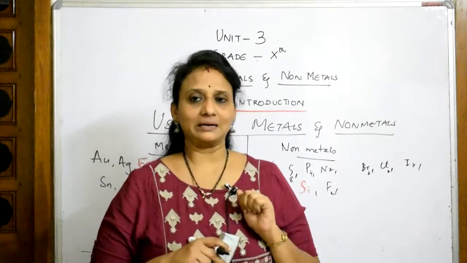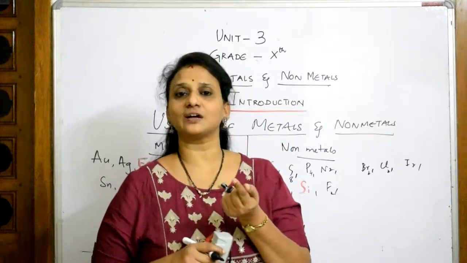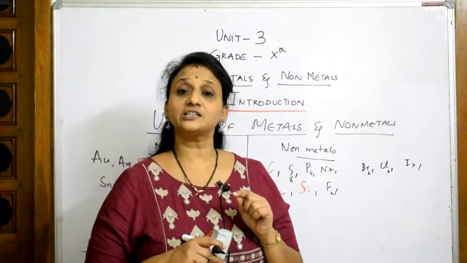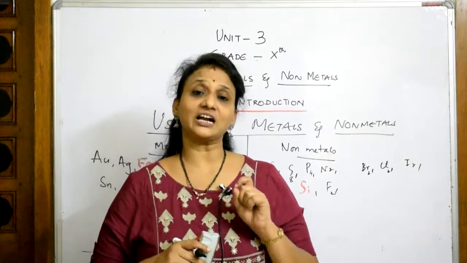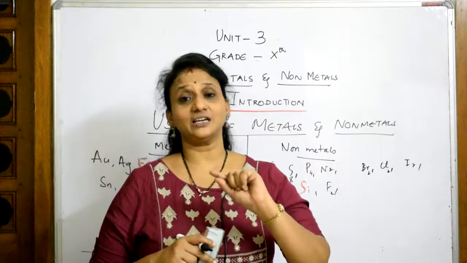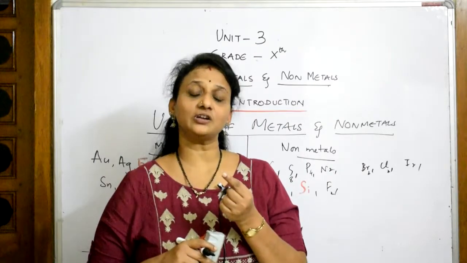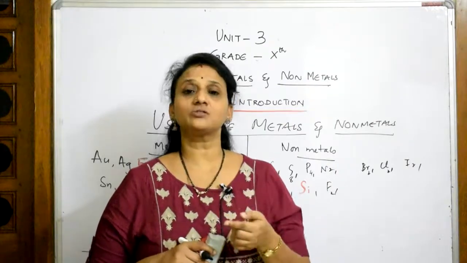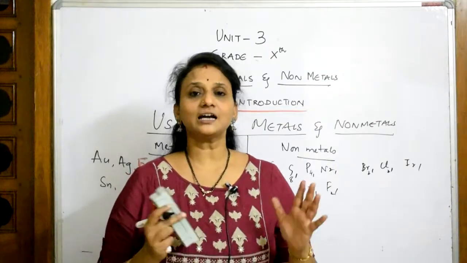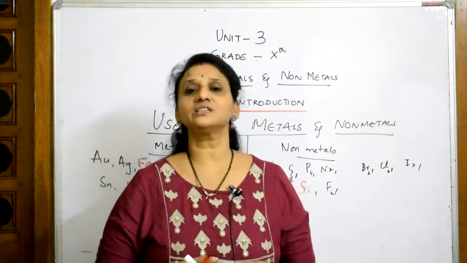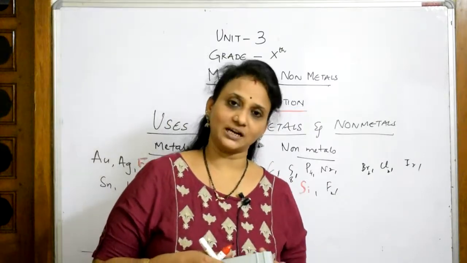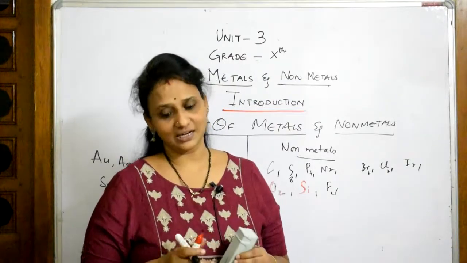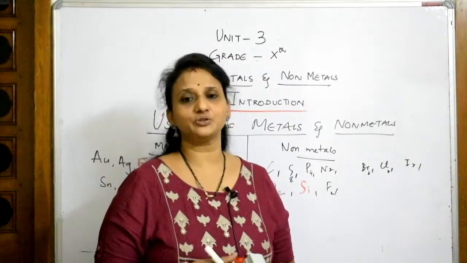For example, we'll take iron metal. Option 1, it is used in car bodies or vehicles. Option 2, it is used for conducting electricity. Option C, it cannot be drawn into wires. Option D, it can be drawn into wires. So like that, they'll combine all the properties and give you an MCQ. Don't worry, we will do that. As of now, note all the metals and non-metals, right, students? This is a basic video which you need to understand.